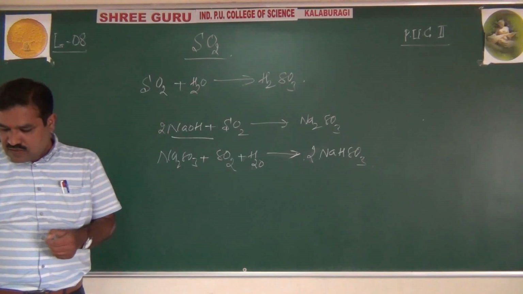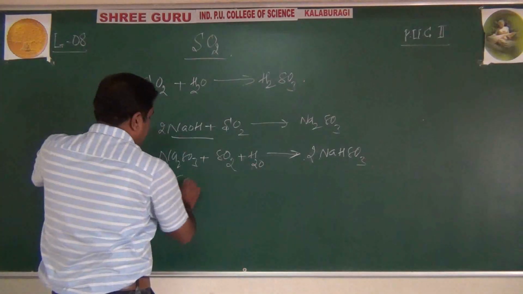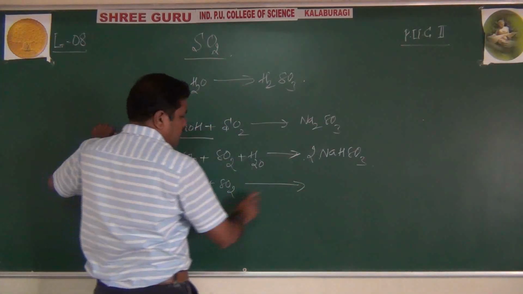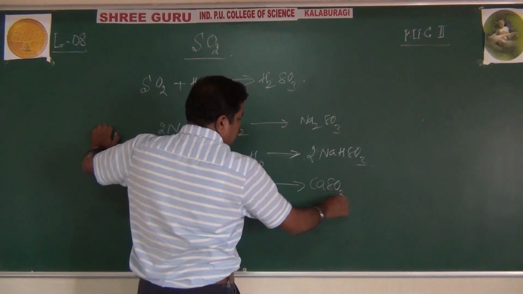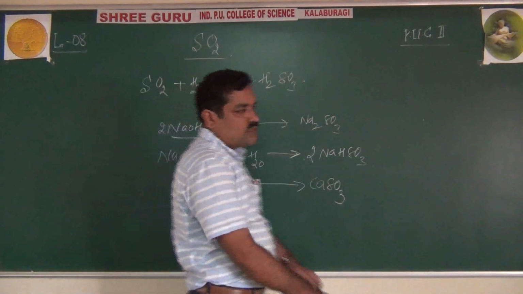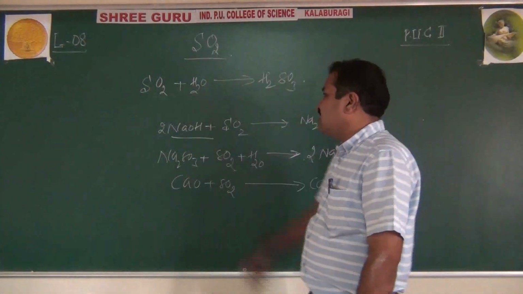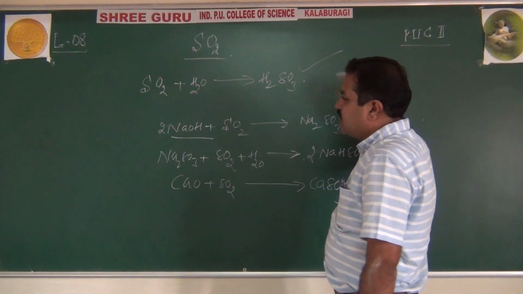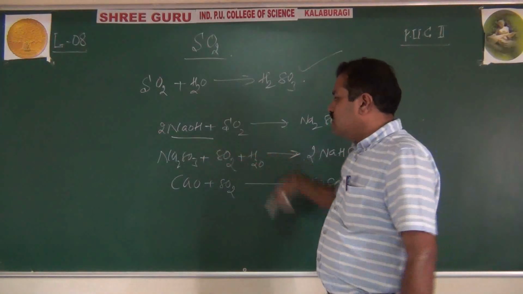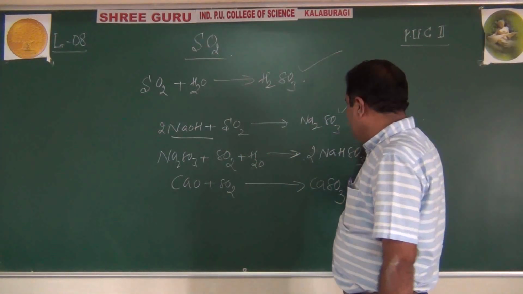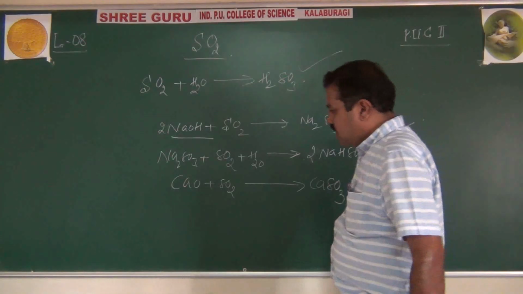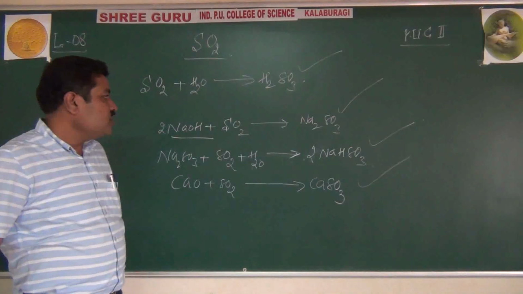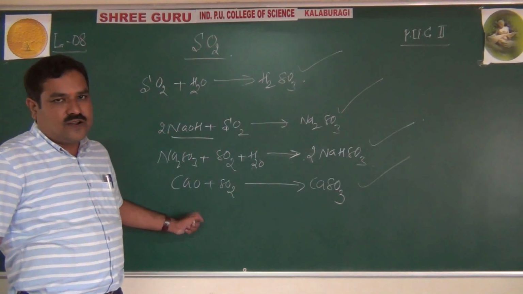In the same way, calcium oxide, a metal oxide, reacts with sulfur dioxide to form calcium sulfite, CaSO3. All these reactions show the acidic nature of sulfur dioxide: forming sulfurous acid, forming sodium sulfite with a strong base like sodium hydroxide or potassium hydroxide, forming sodium bisulfite, and forming calcium sulfite with the metal oxide calcium oxide.